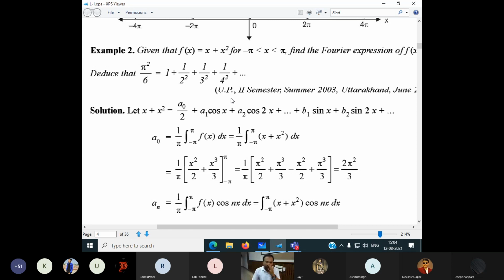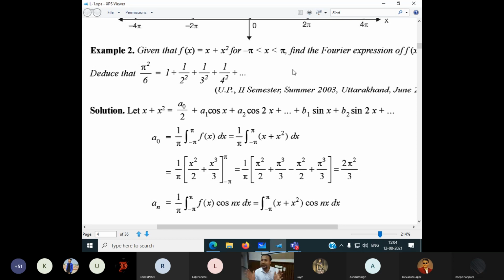Okay. The first part we discussed last class: how we calculated A naught, AN, and BN. Then we put in the values of A naught, AN, and BN, and we get the Fourier series.